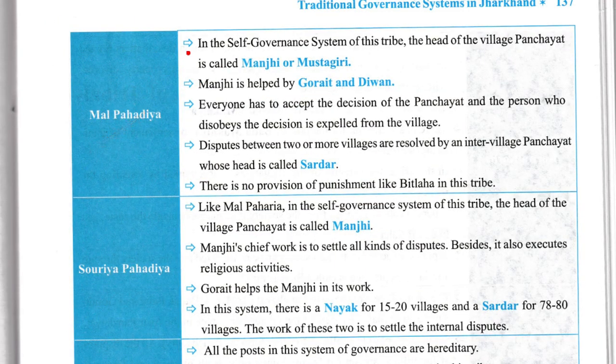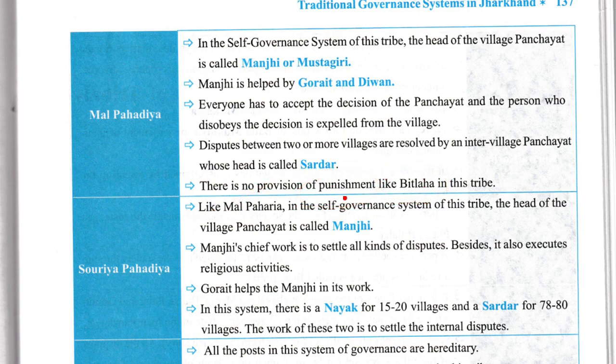Mal Pahadia. Now, in the self-governance system of this tribe, the head of the village panchayat is called Manji or Mustagiri. Manji is helped by Gorayat or Diwan. Everyone has to accept decisions of the panchayat, and the person who disobeys the decision is expelled from the village. Disputes between two or more villages are resolved by inter-village panchayat, whose elder is called Sardar. There is no provision of punishment like Bhitla in this tribe.